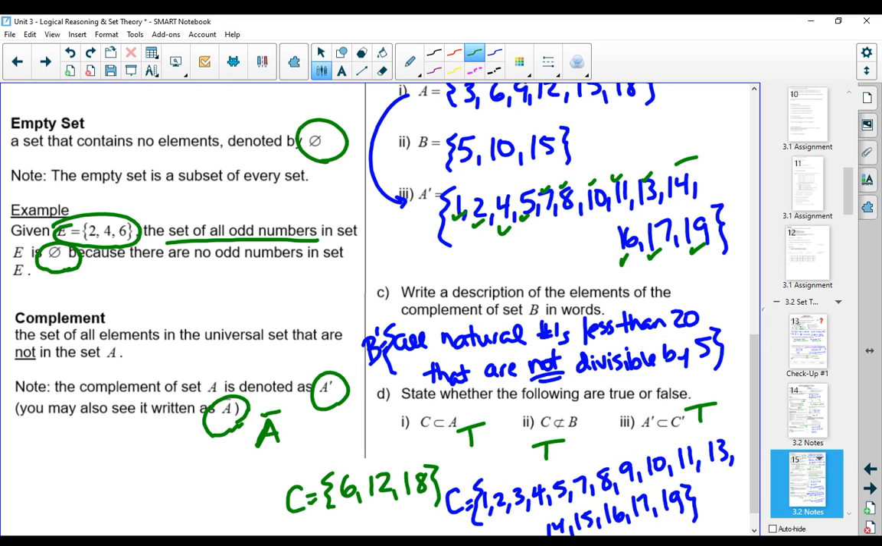Now, if I had flipped that, and I had said, is the complement of C a subset of the complement of A? We would have to say no, because 9 is included in the complement of C, but not in the complement of A.